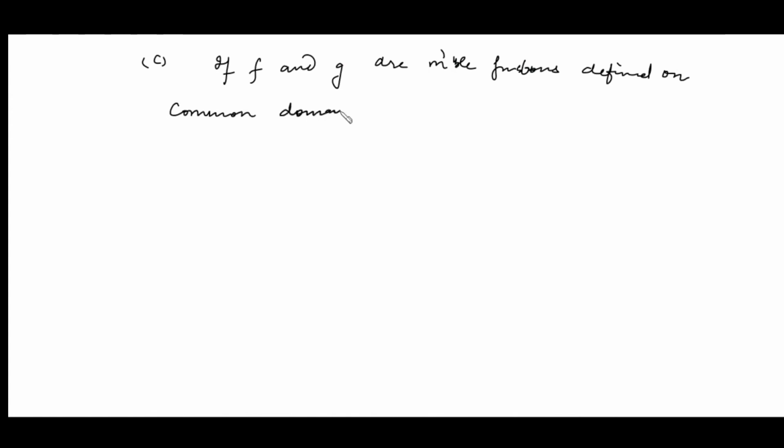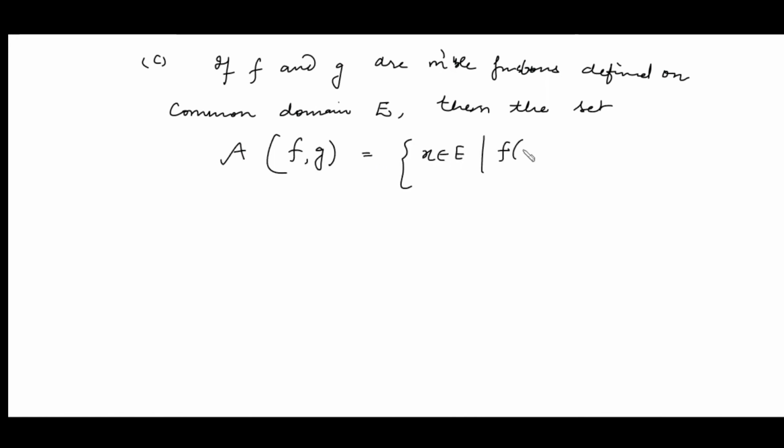Now the third property says that if you have two functions, let f and g be two measurable functions defined on a common domain E, then the set A(f, g), which is the set of all those x belonging to E where f(x) is strictly less than g(x), is measurable.